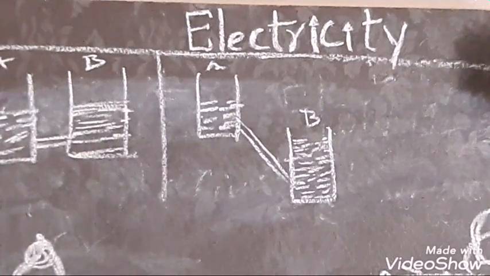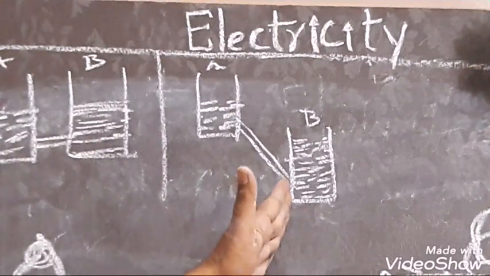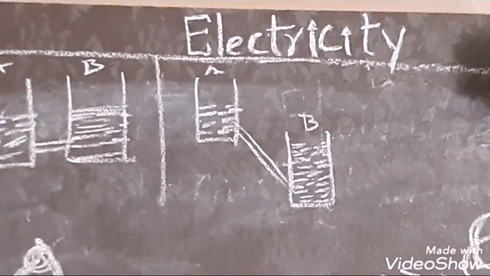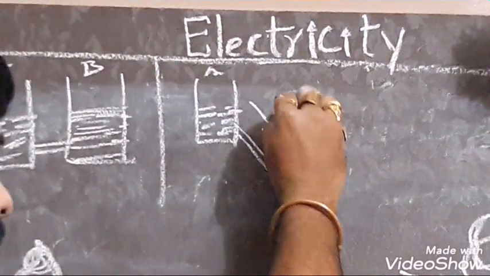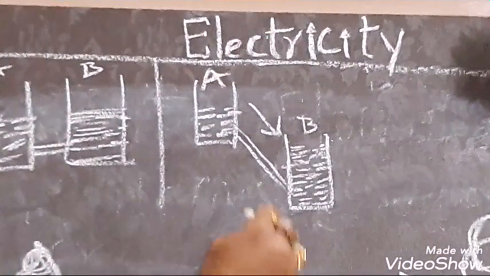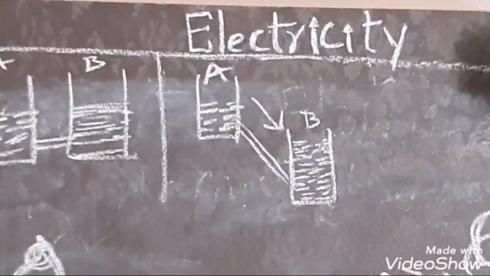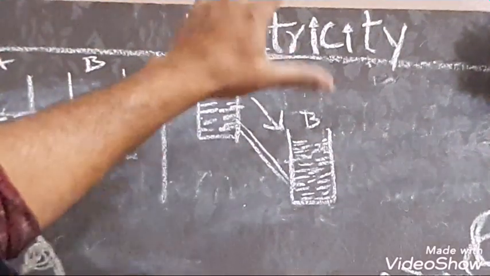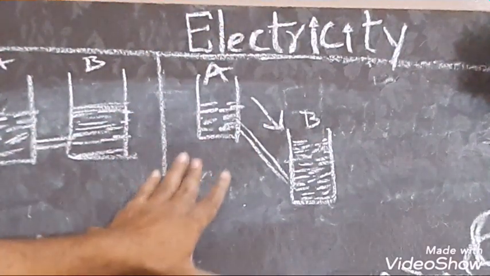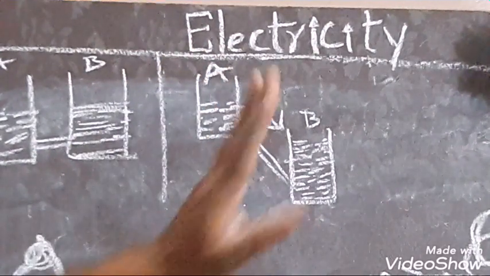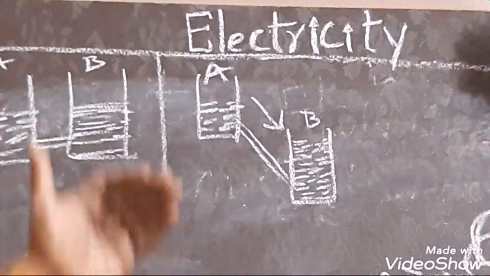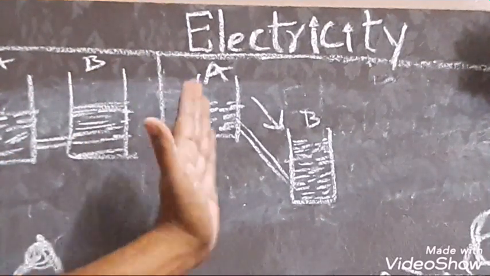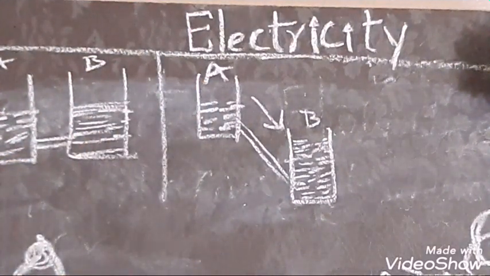Though in this situation tank B has more water, the flow of water is from A to B only. Though the water is low in tank A, water is flowing from A to B because of the height it has.